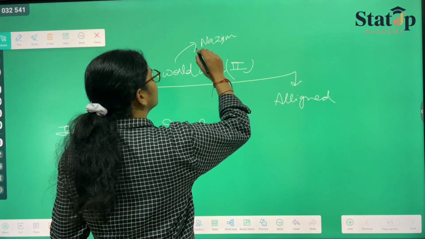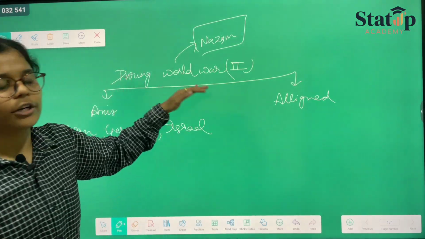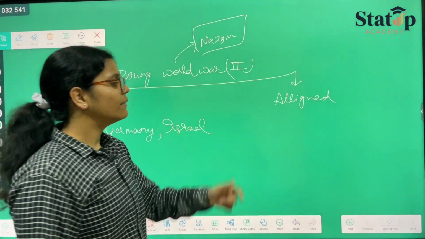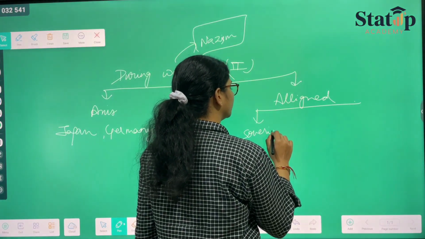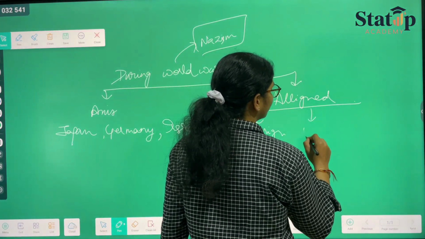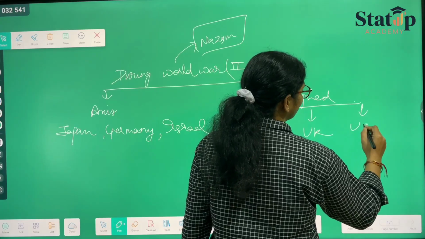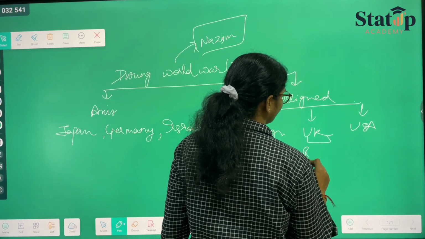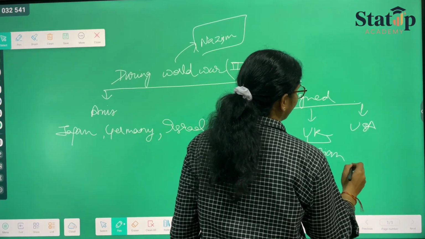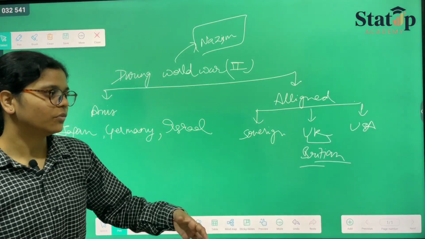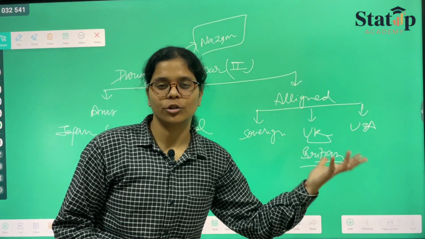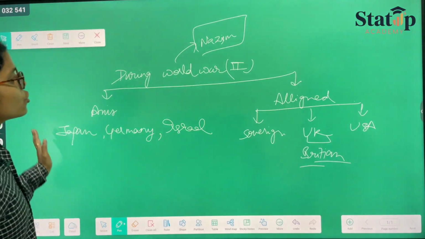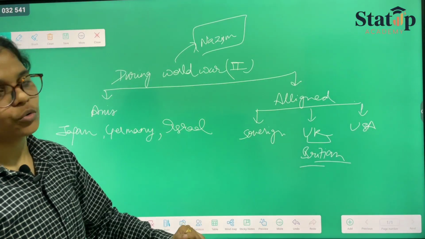When we talk about Nazism, this is what we're going to talk about in World War Two. And when we talk about the Allied powers, there were sovereign unions: UK was there, and USA was there. UK refers to Britain. And I hope you all know the difference between American states, Britain, UAE, and all those specific things. Okay, so this was the World War condition during that time.